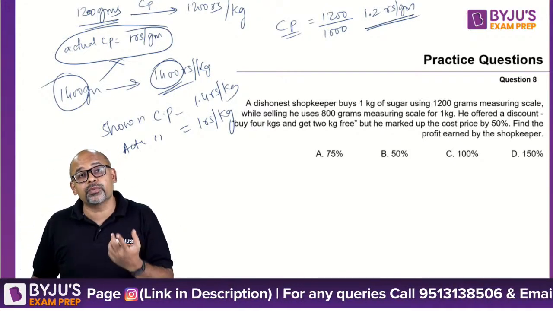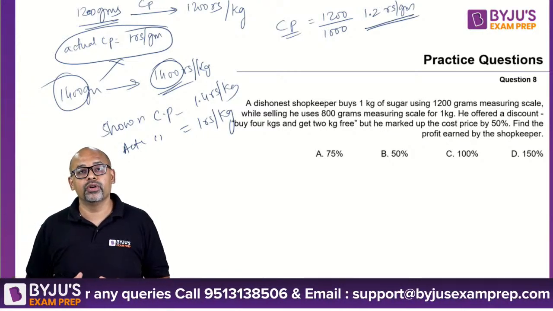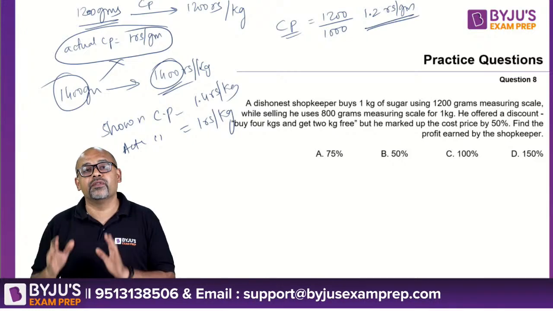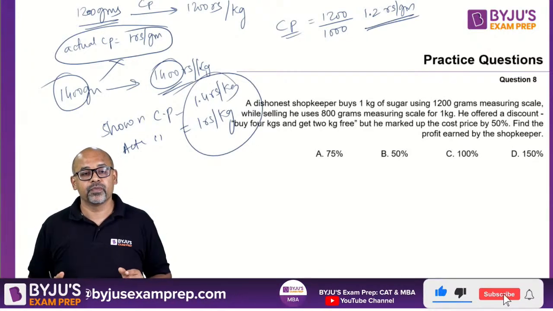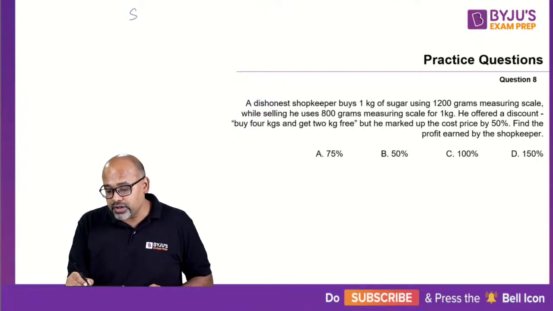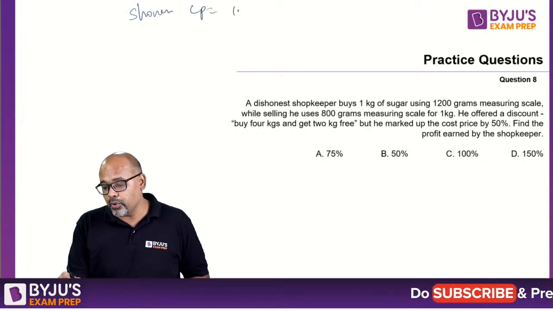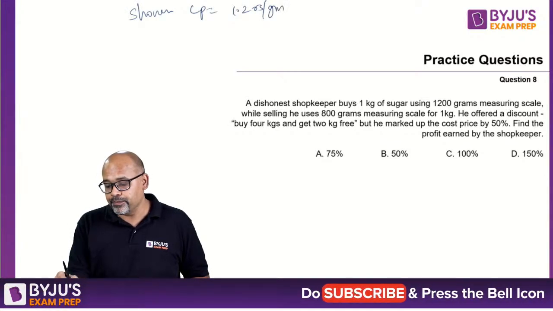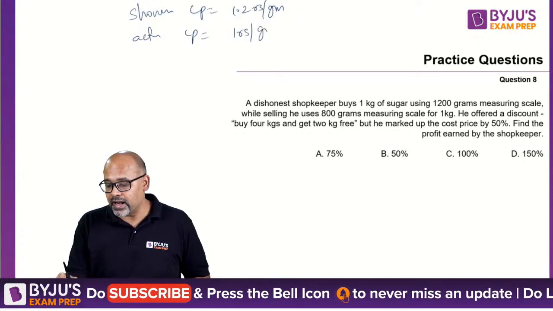So my actual cost price is 1, but I am showing them 1.4. This is how you should start the question very, very quickly. This calculation should be happening within seconds in your mind. So here, the shown CP is 1.2 rupees per gram, but the actual CP is 1 rupee per gram.